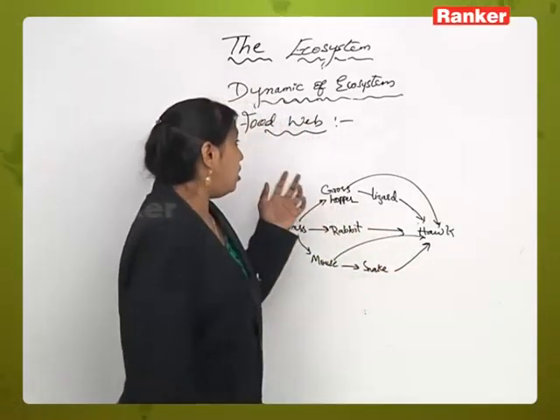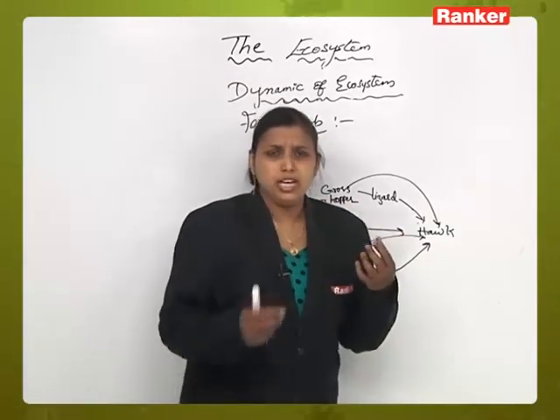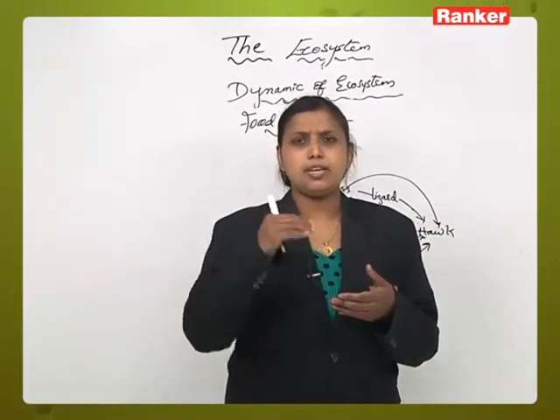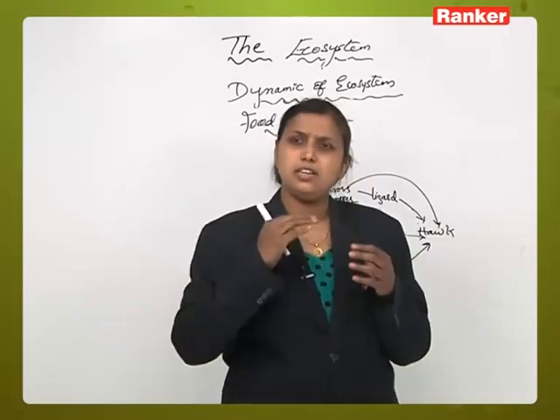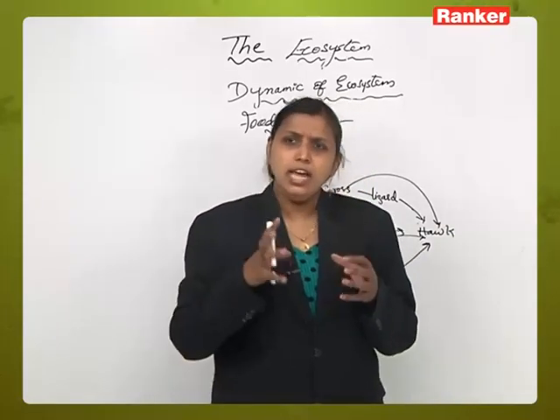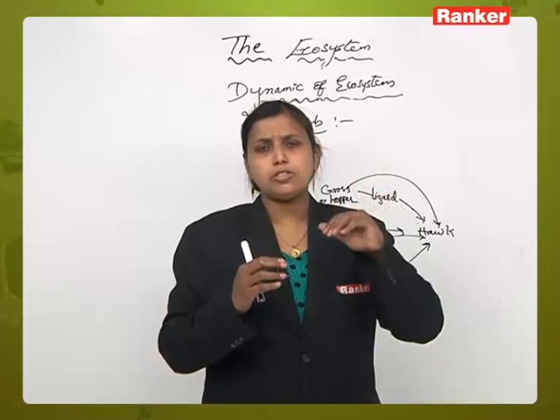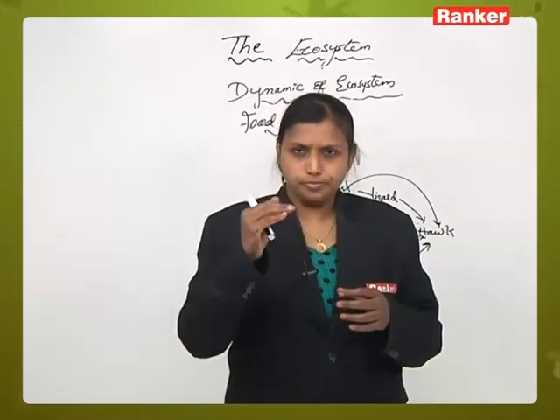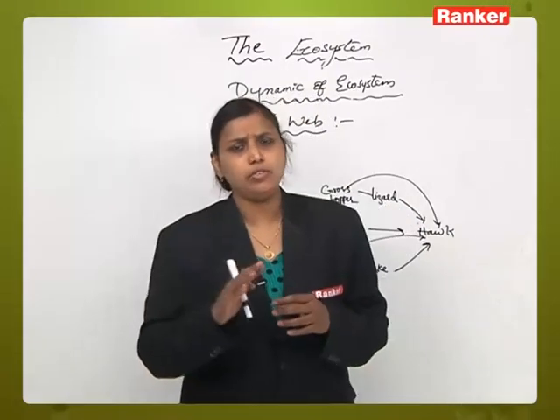Now when we are talking in terms of food chains, all these food chains occur from one trophic level to another trophic level. As I said, from one trophic level to another, and in each trophic level when the process of eating and being eaten is undergoing, there is some energy being lost. So when we talk about energy flow, we will talk about that energy.